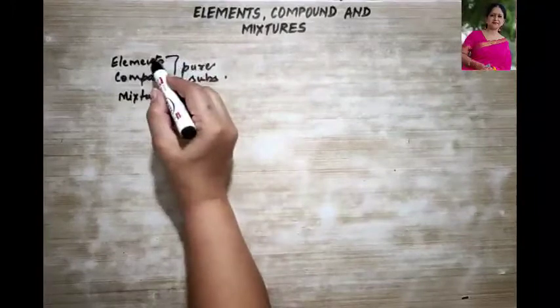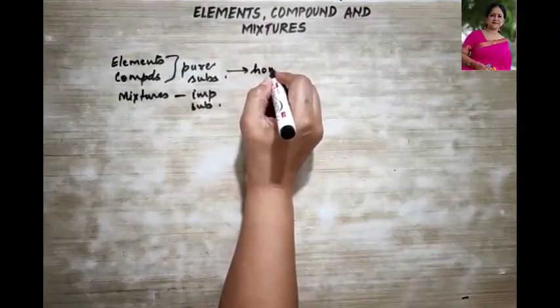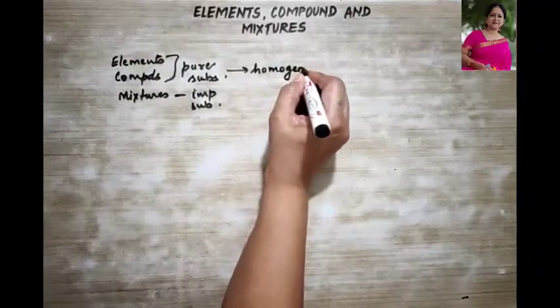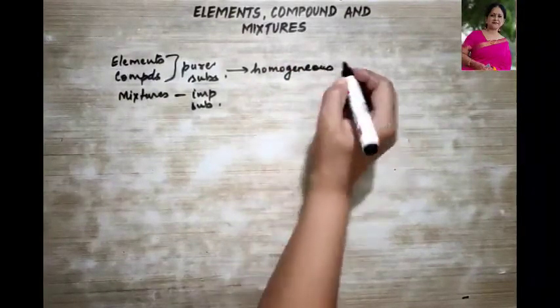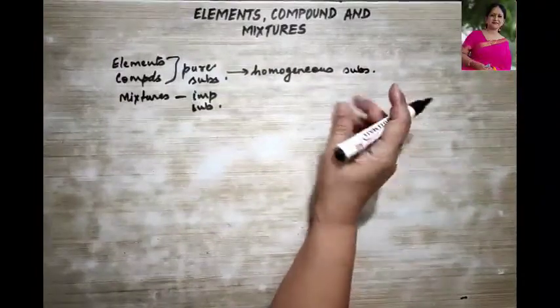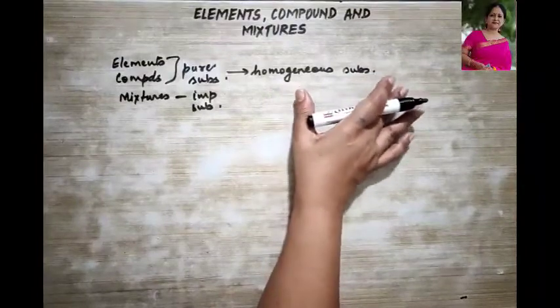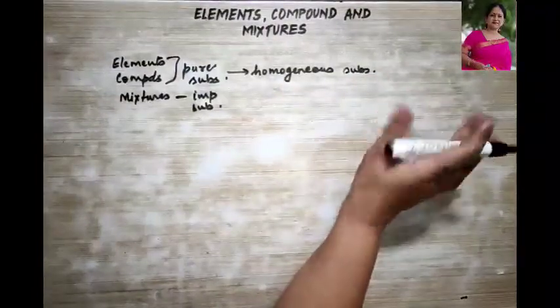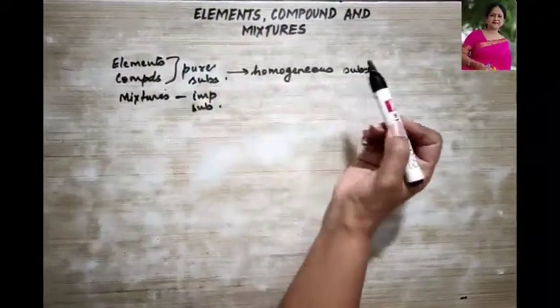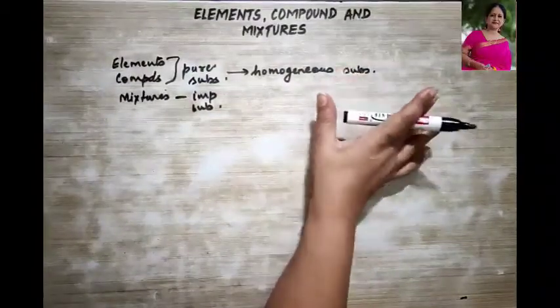So if elements and compounds are pure substances, we can also say that they are homogeneous substances. Fine, they are homogeneous. Now what do we mean by this word homogeneous? Homogeneous means that they have similar property throughout their bulk. Okay, elements and compounds, they have similar property throughout their bulk.